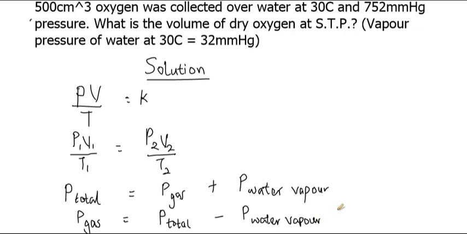So from this question, we have the total pressure of the gas to be 752 millimeter mercury. That is after it has been collected over water, the total pressure being exerted on it is 752. Meanwhile, water vapor is also present in it. So here we are made to understand that the vapor pressure of water at 30 degrees Celsius is 32 millimeter mercury. So to get the actual pressure of the gas itself, we'll have 752 millimeter mercury minus 32 millimeter mercury. That is total pressure minus that of the water vapor.